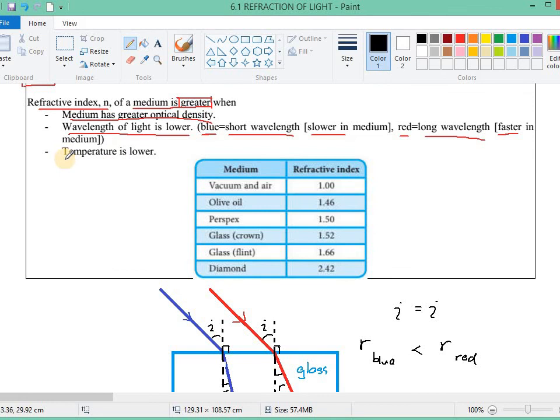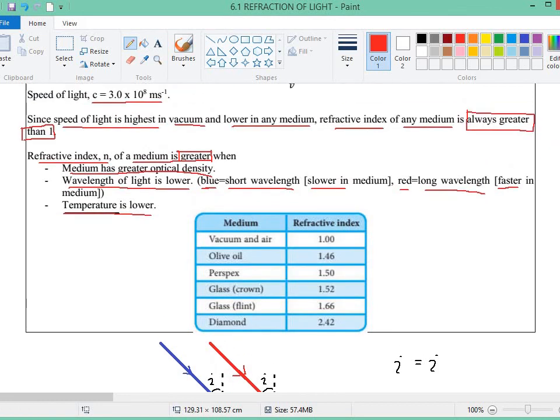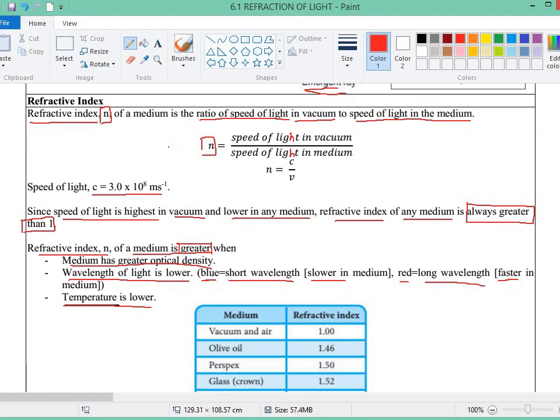And then the last one is temperature. If the temperature is lower, then the refractive index will be greater. The refractive index will be greater when the temperature is low. You can help yourself remember all of these factors that can affect the refractive index by thinking logically. How do you calculate the refractive index? You calculate by using the speed of light in vacuum and the speed of light in the medium.